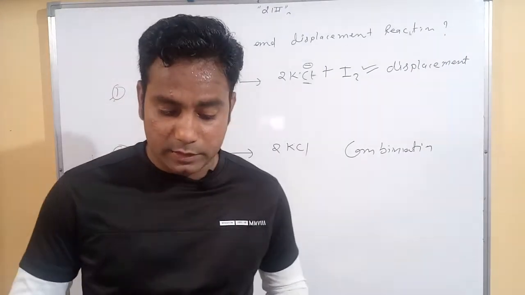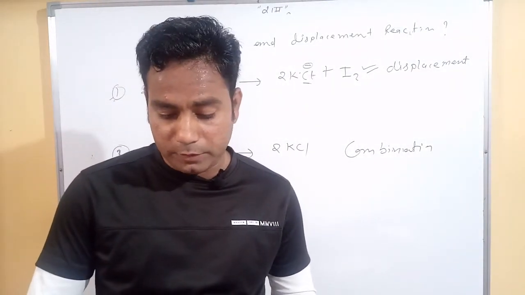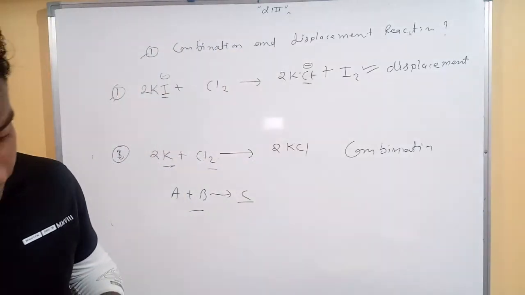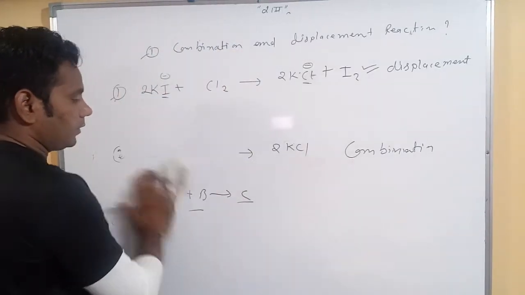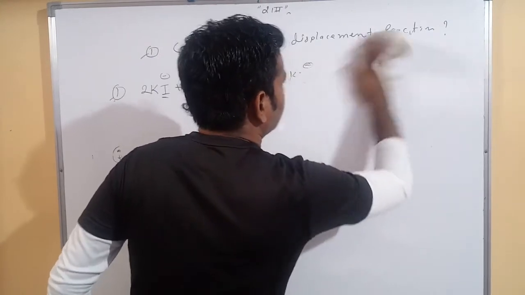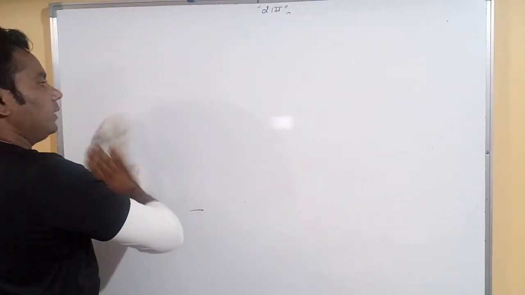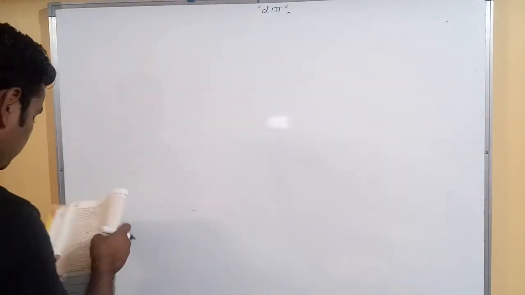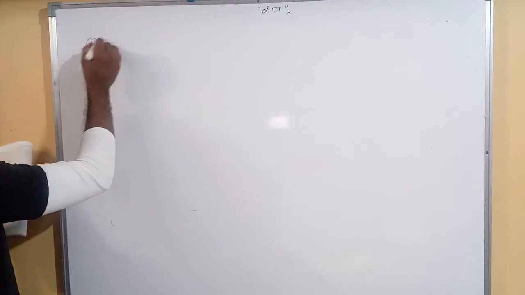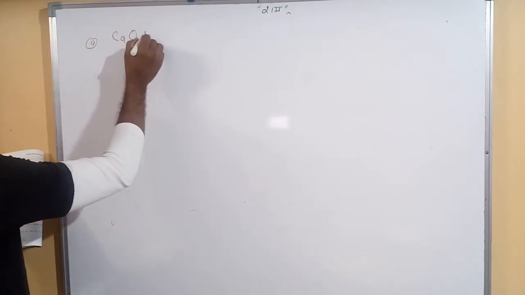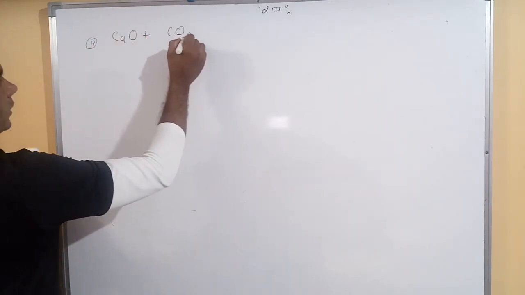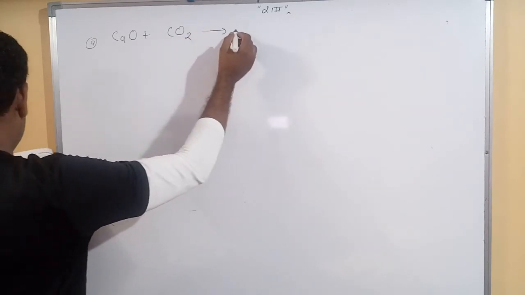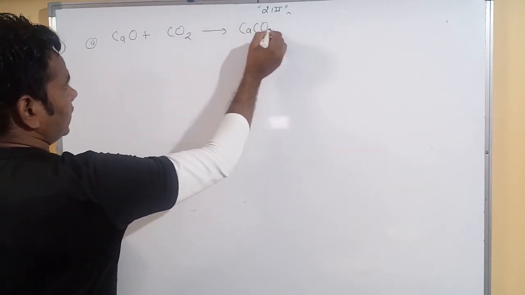What type of chemical reaction is represented by the following equations? Again, some questions are there, and we check. We have five different types of chemical reaction. So, first question: A. Calcium oxide, quicklime, reacts with carbon dioxide, then it's converted into CaCO3.